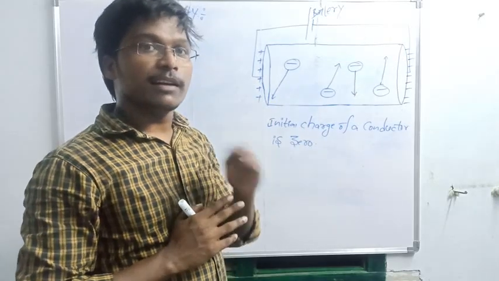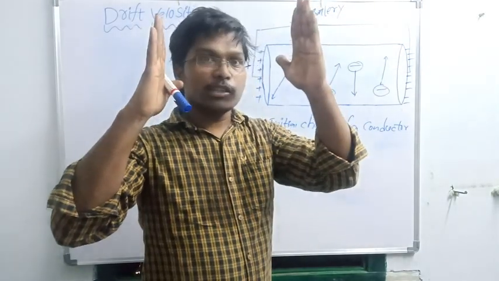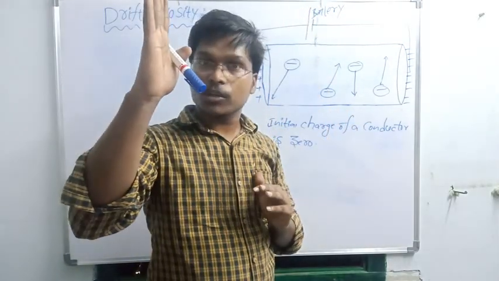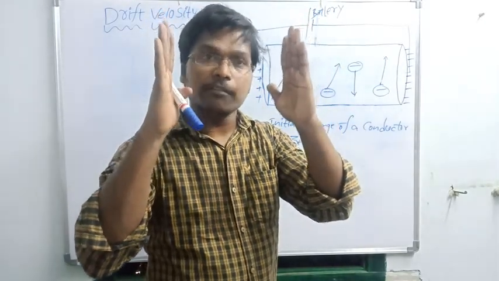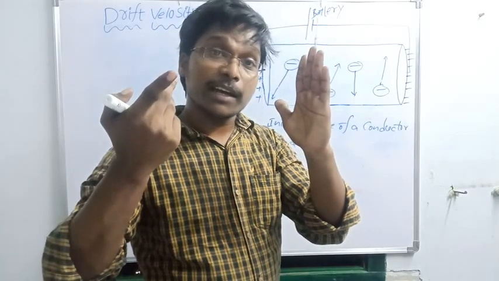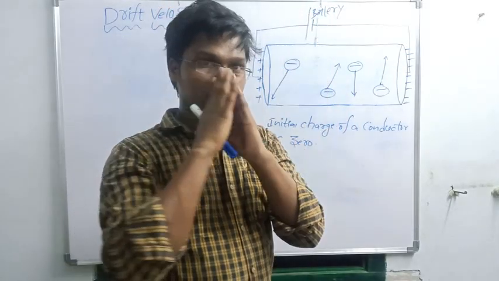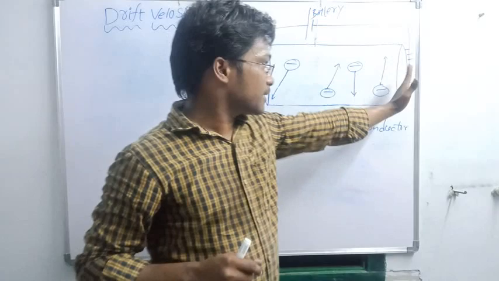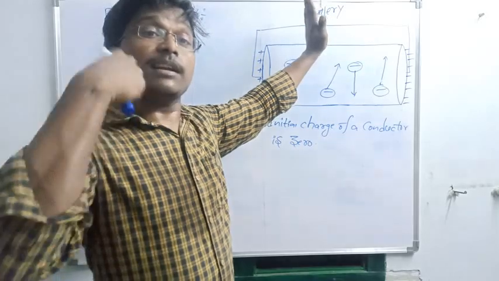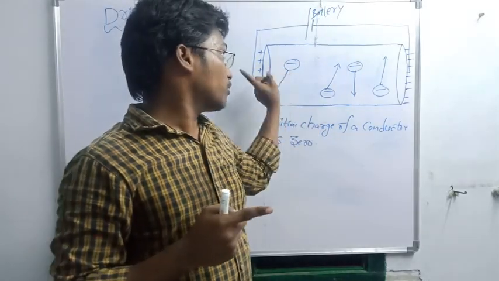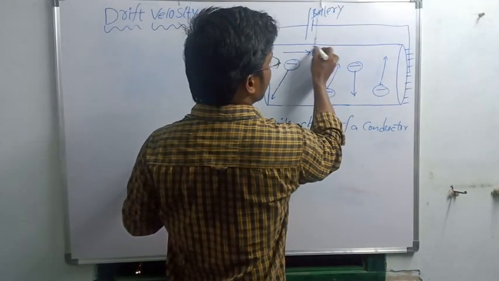We already learned in the first chapter, electrostatics, that in between a positively charged plate and a negatively charged plate, an electric field will be formed. What is the direction of the electric field? The direction of the electric field is always from the positive plate to the negative plate. So here also, in between these two plates, an electric field will form, from positive to negative. So the direction of the electric field is this one.